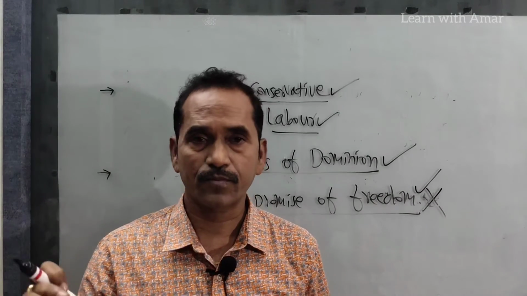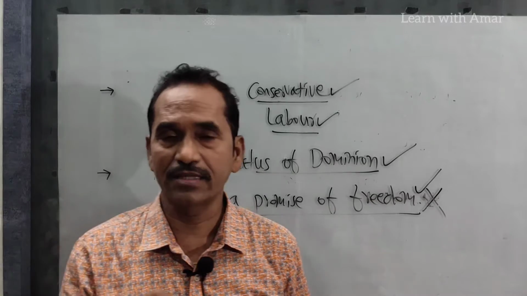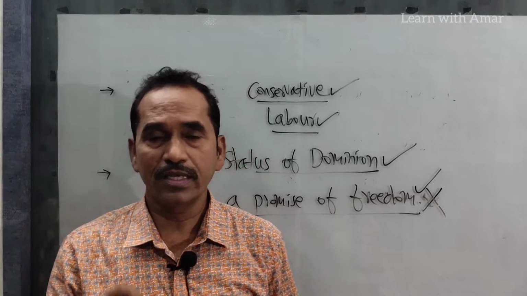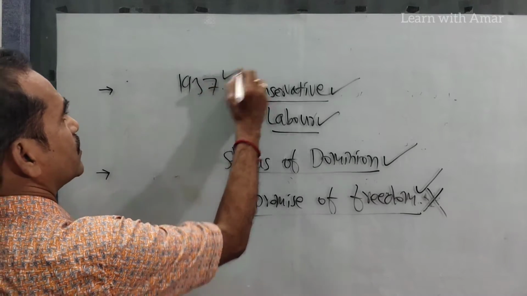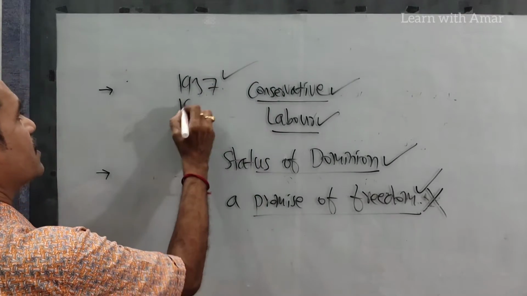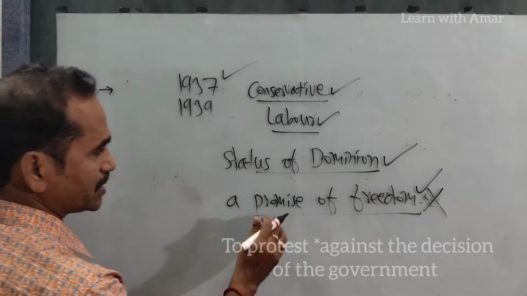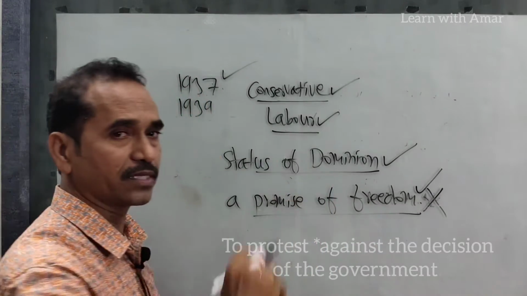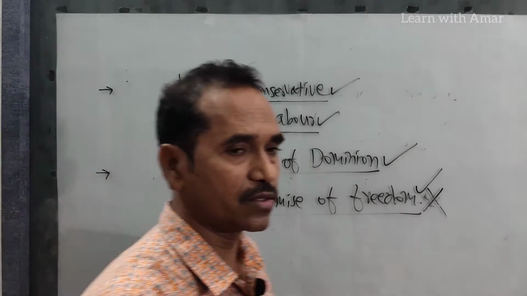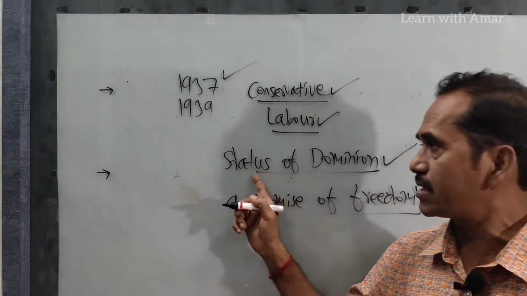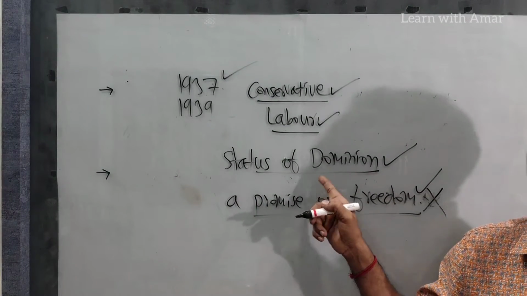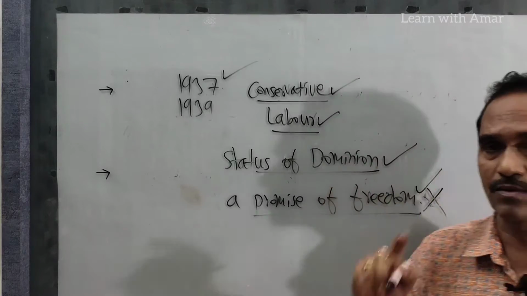All the Congress ministries resigned in the year 1939. In 1937 they formed the government, and in 1939, to protest the decision of the government, which was not ready to give freedom and always tried to give the status of dominion, which runs under the British Crown.